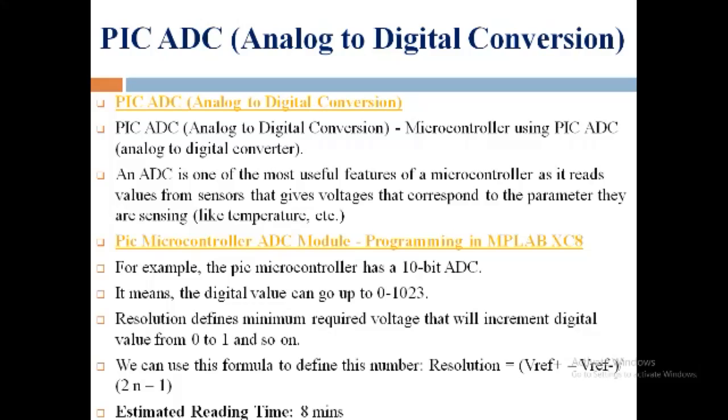We can use this formula to define this number: resolution is equal to (V reference plus minus V reference minus) divided by 2^n minus 1. Then the estimated reading time for this interfacing of PIC microcontroller to the ADC is 8 minutes.